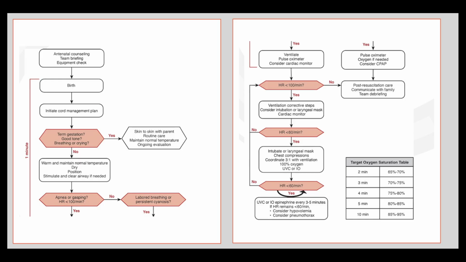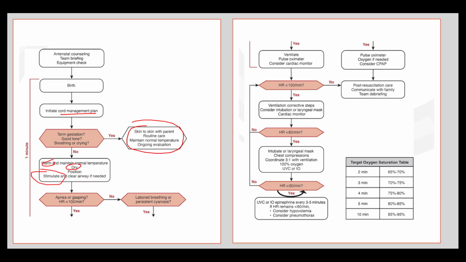Okay, so this is a slide on the NRP, the latest version. So the first thing you do, of course, like the logistics, cord management. If they're looking good, then you initiate skin to skin and just maintain temperature, all that good stuff. The first thing you do is just try and stimulate them. So you warm them, you dry them, and you stimulate. So usually it actually looks quite dramatic. So the pediatrician or whoever, nurse, I don't know, maybe a med student will take the baby, put them in a cot or the machine thing, and just like violently rub them with a towel to stimulate them.